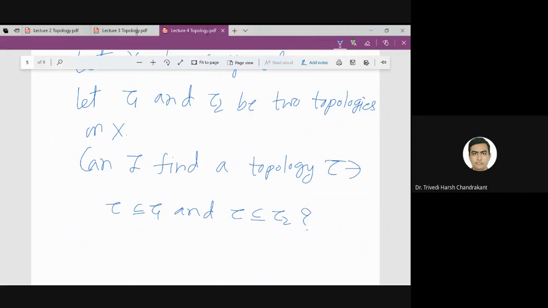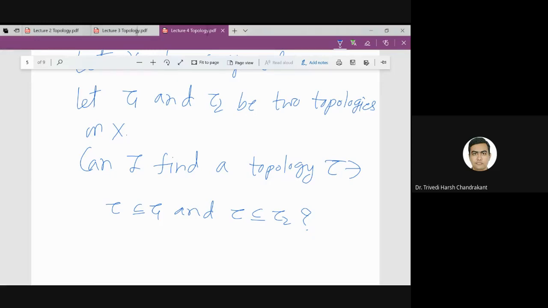The standard topology we define only for Rn. And there is the cofinite topology, the sets U such that the complement is a finite set. That is known as the finite complement topology. So these three are the standard ones.